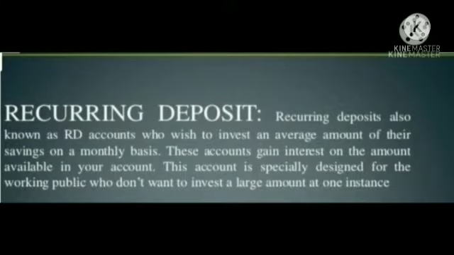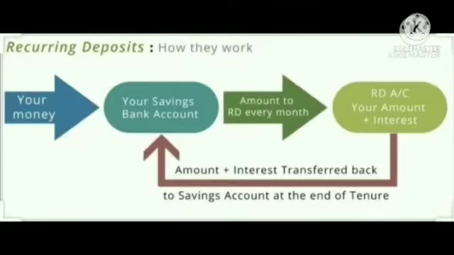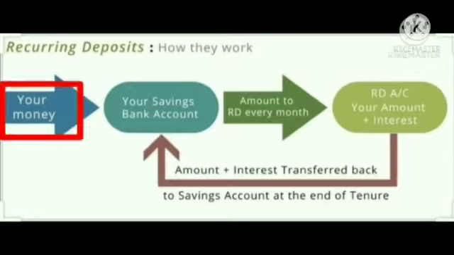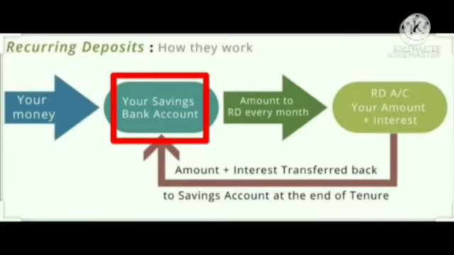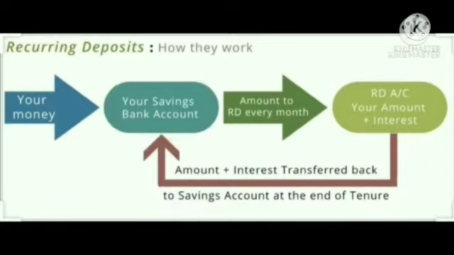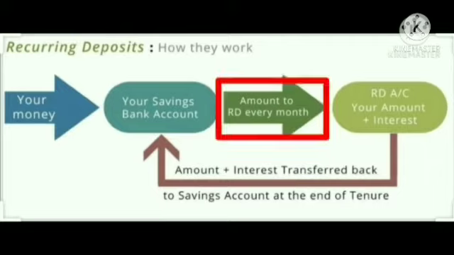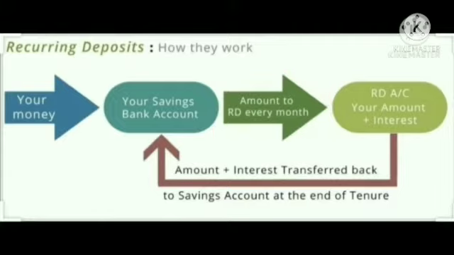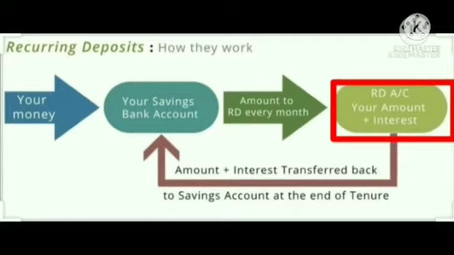Now let's see how a recurring deposit account works. First of all, you deposit your money in your saving account. From your saving account, your amount will go into your RD account, that is, your recurring deposit account. And after the completion of the period, you will get your amount as well as the interest.